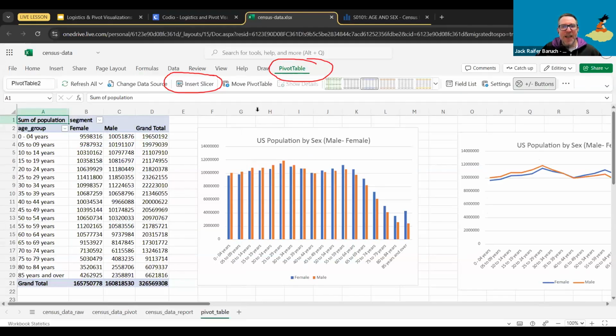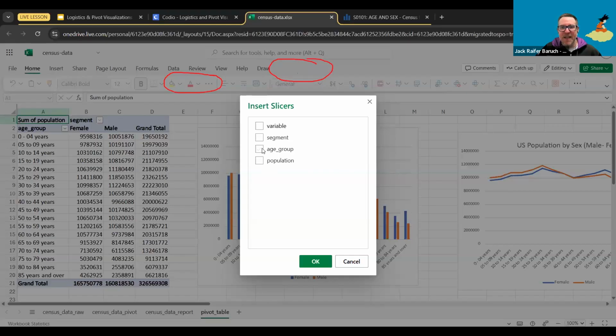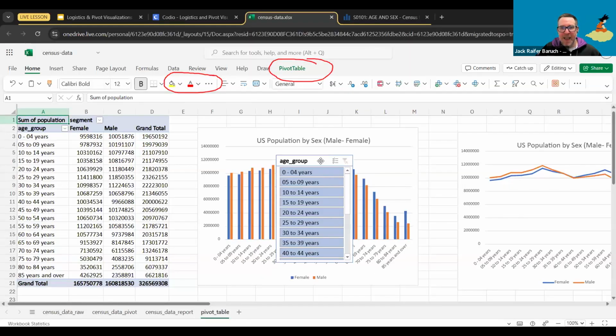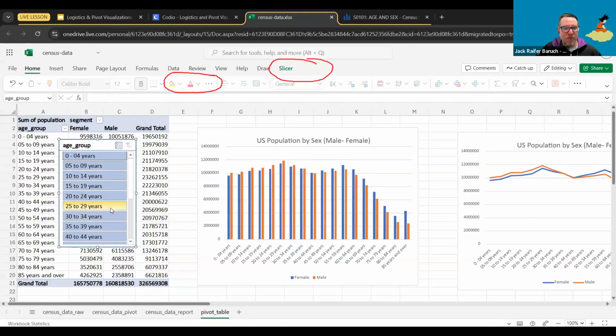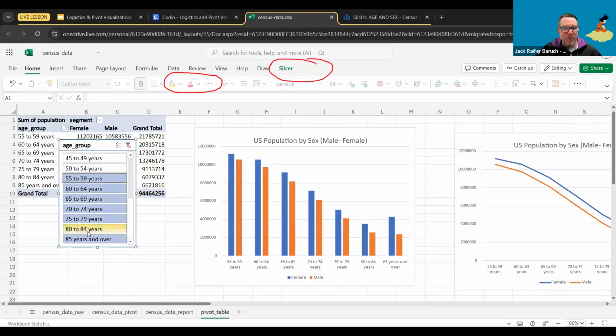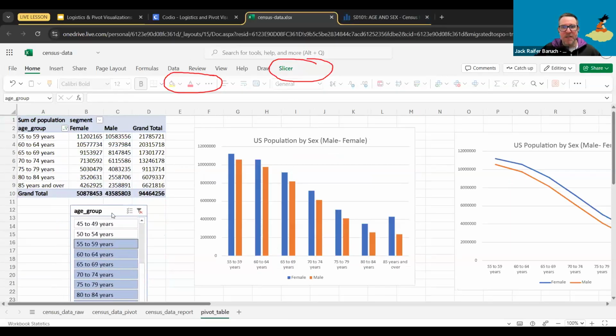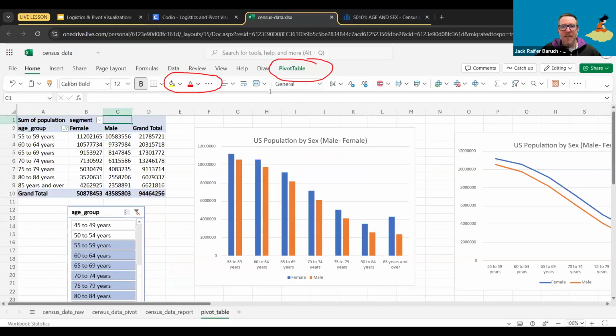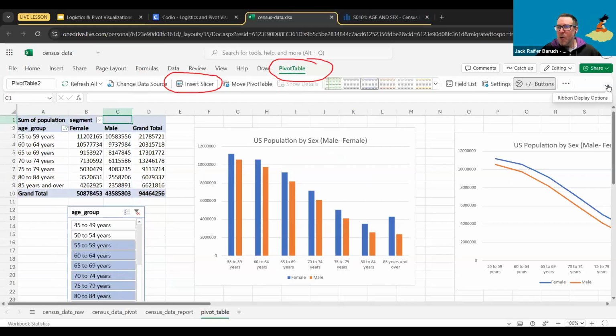I'm going to go again, insert slicer, and in this case again for age group. And that's the slicer we get for the age groups. And again, I'm just going to pick the last ones from 55 to 85. So just click and drag, and that's how you get the information. Interesting. So that's the slicer. That's the pivot table. I'm going to open it up.